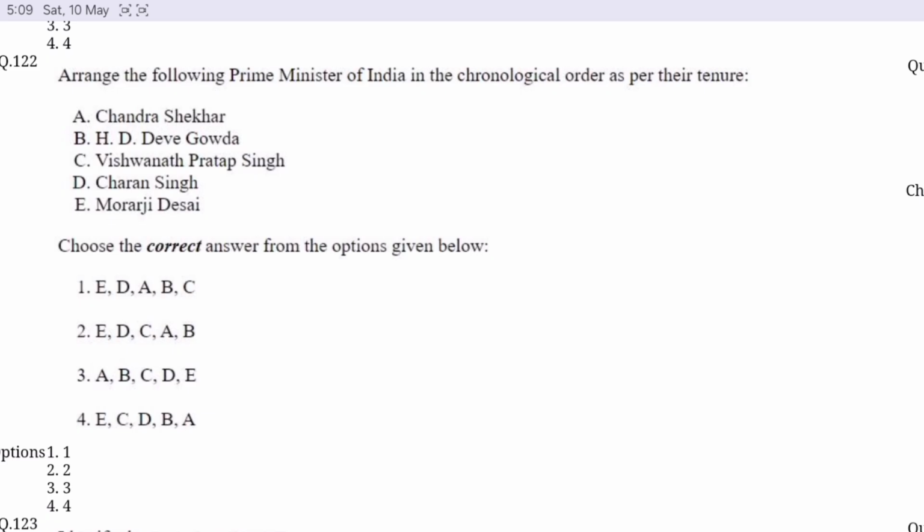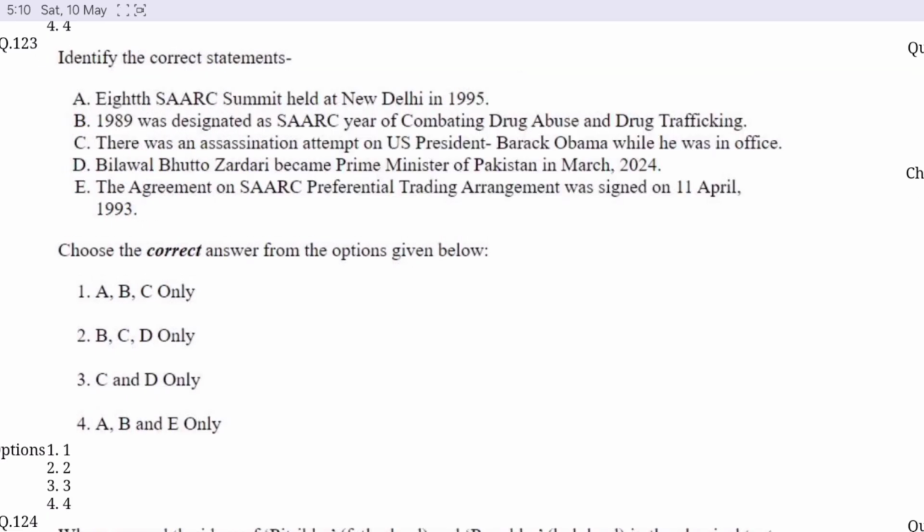Question number 122. Arrange the following Prime Ministers of India in the chronological order as per their tenure. Option B is correct here. First is Morarji Desai, then Chaudhary Charan Singh, then V.P. Singh, then Chandrashekhar, and then H.D. Deve Gowda.